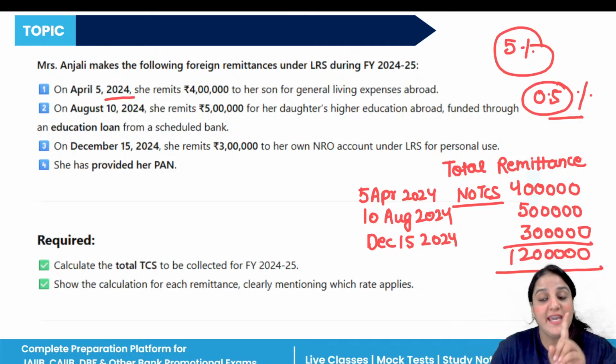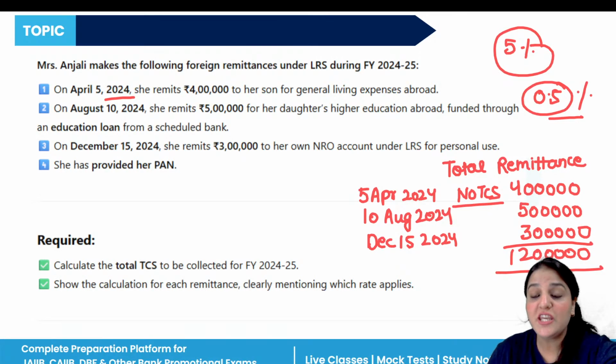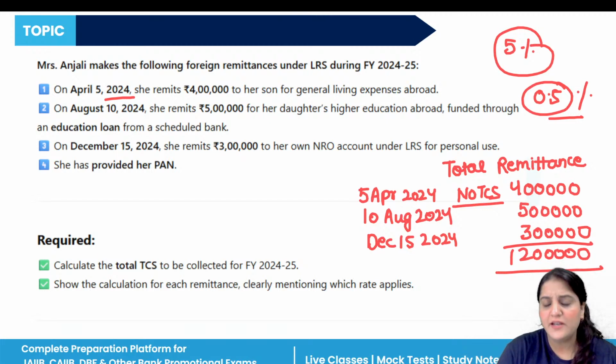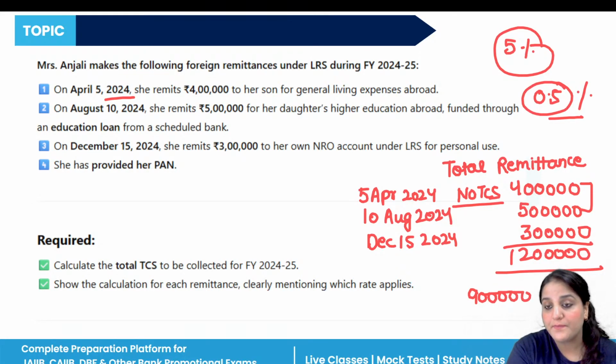No, in the case of 5 lakh, if we see, she already made the remittance of 4 lakh, and for 5 lakh she funded an education loan for her daughter, right? And the previous one is 4 lakh, so the total amount here becomes 9 lakh, right?